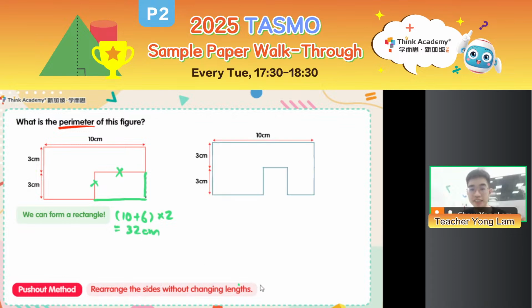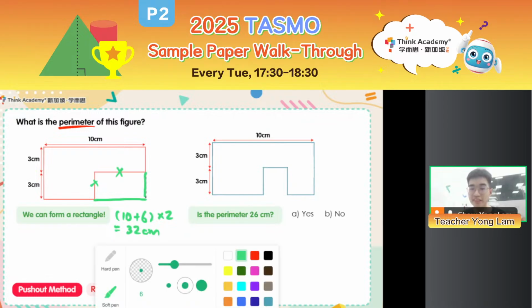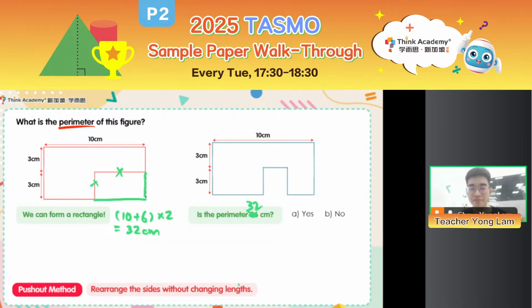Okay, now my question is, is the perimeter still 32 cm? In this picture, it kind of looks like a rectangle, right? Is the perimeter still 32 cm? Now remember, perimeter refers to the sum of the lengths of the sides surrounding the figure. So all of these add up to form my perimeter. Okay? And yeah, it kind of looks like a rectangle, right?